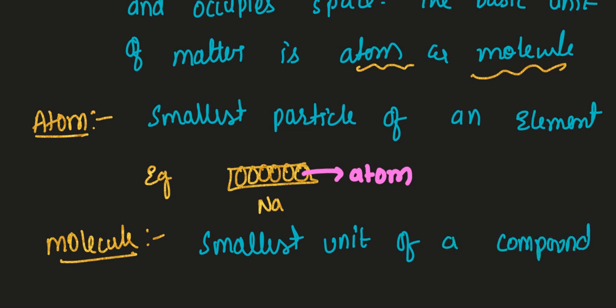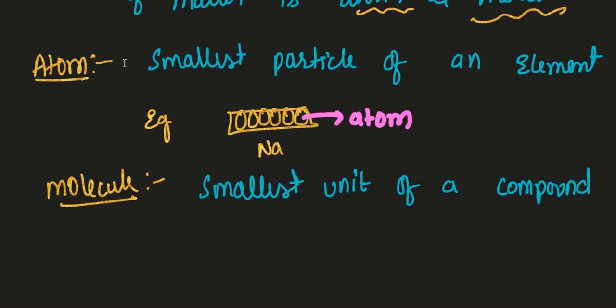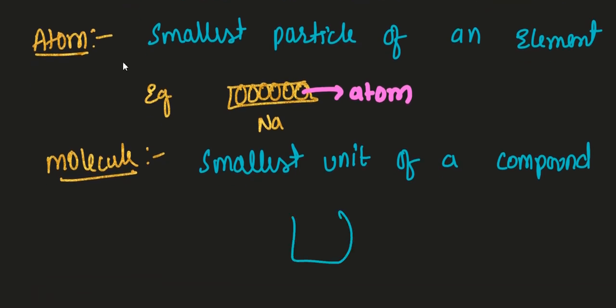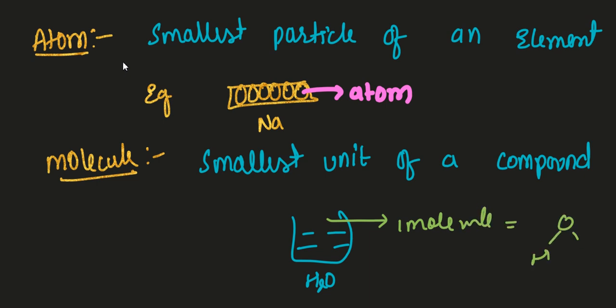Let us try to understand what is the exact meaning of this compound. Suppose in a glass, if I take some water, you can take it as a compound. What is the meaning of compound? Made up of more than one atom. Now if I take one molecule here, what is one molecule made up of? Two hydrogens and one oxygen. So the smallest particle of a compound is nothing but what you can say?